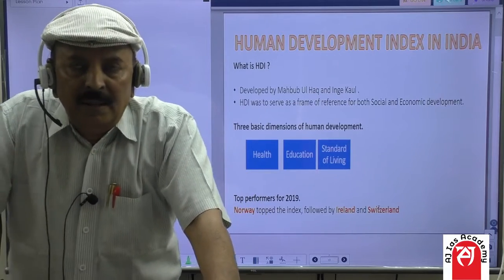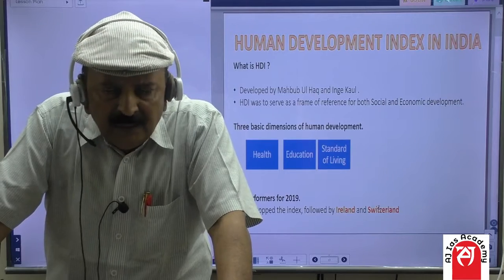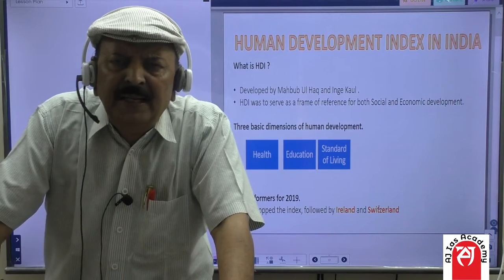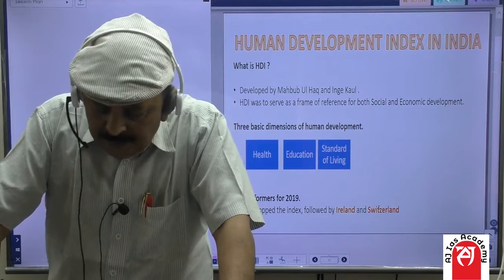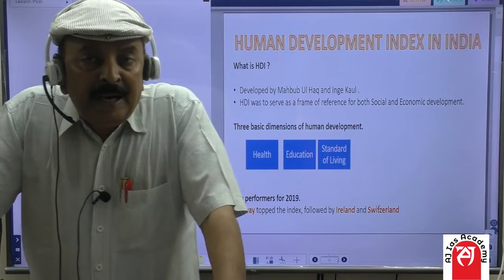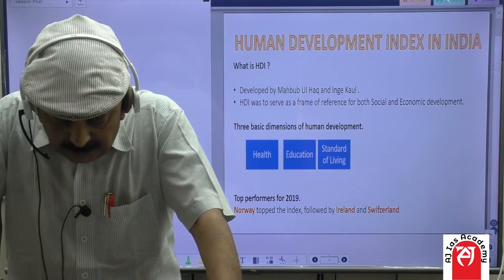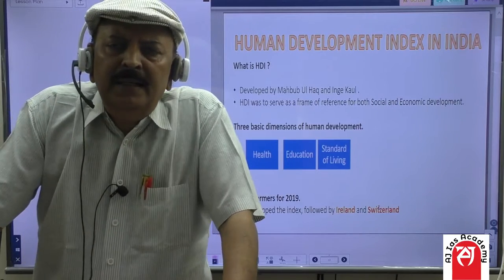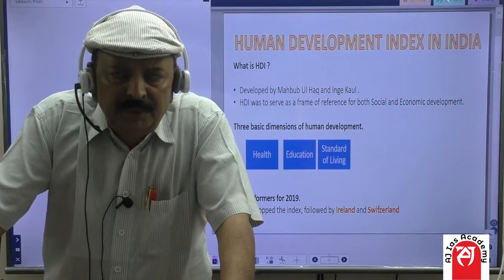in US dollars. And as you know, the goal post for the minimum is taken as 100 US dollars, and the maximum is the per capita income of Qatar, that is $87,478 in PPP terms.